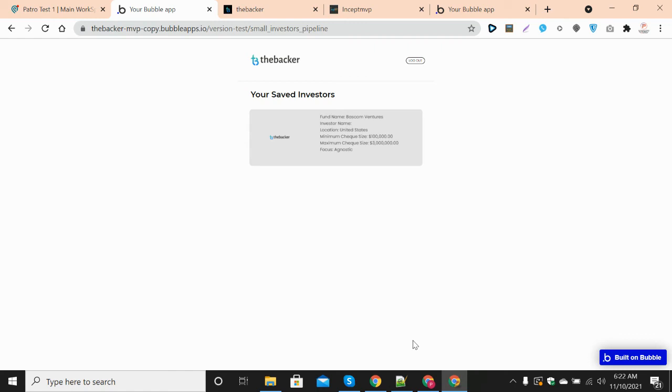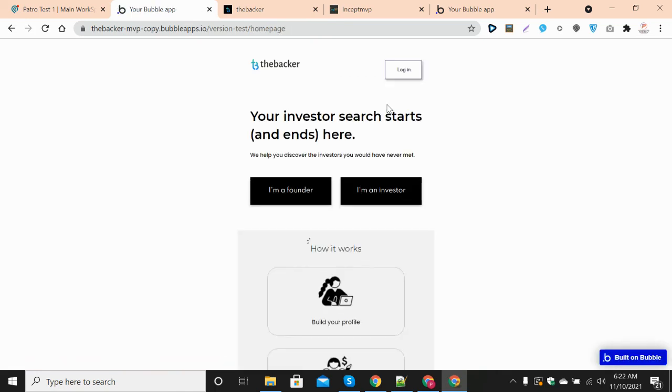If you have any idea where you have to implement an app where the database is not on Bubble, but on some external database, and we have to access that data using the Bubble API connectivity option, then we can build that type of application. So this is just for demo purposes.